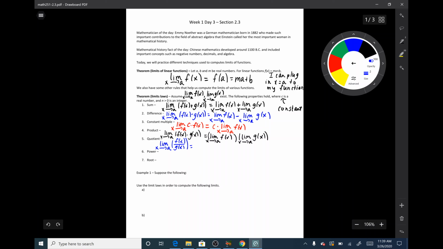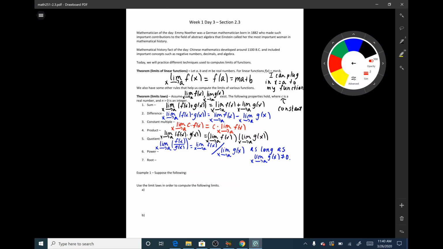This is the limit as x goes to a of f of x divided by the limit as x goes to a of g of x, as long as the bottom limit is not equal to 0. So as long as the limit as x goes to a of g of x is not equal to 0, because we can't divide by 0. That is undefined.